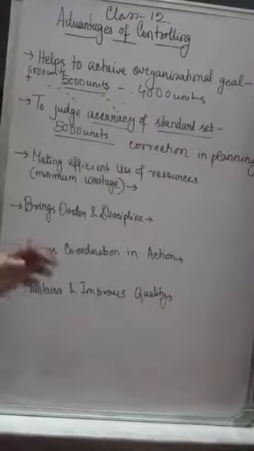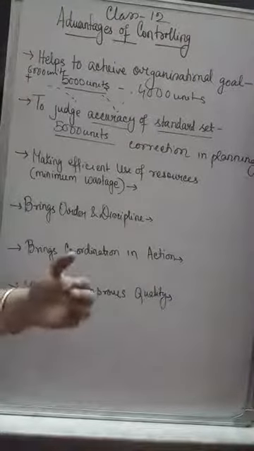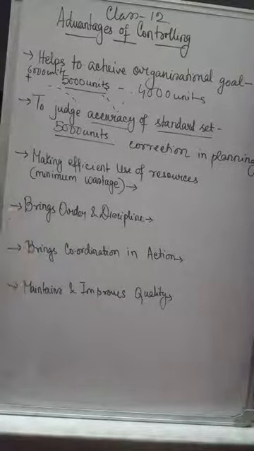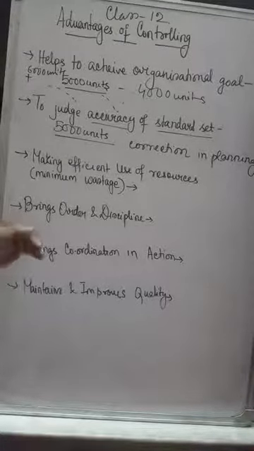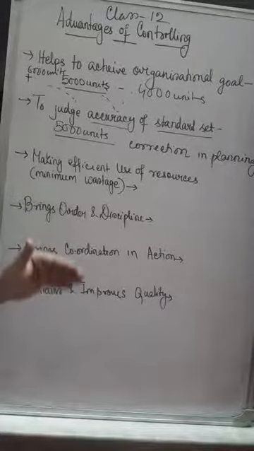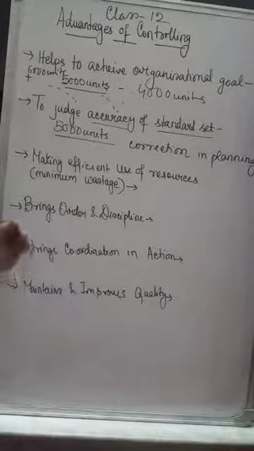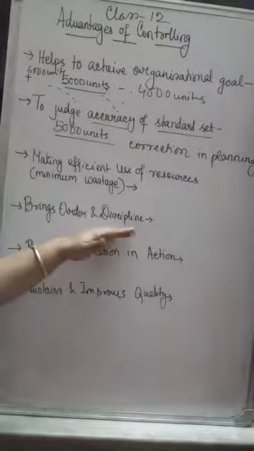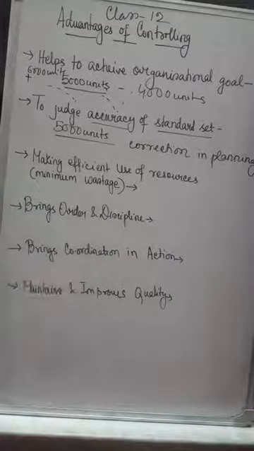Similarly, if the organization sets a target and only sees the final outcome at the end, then many things can be faulty. So if the organization has a controlling team that checks the work on a regular basis, then there will be much more discipline and order within the organization.